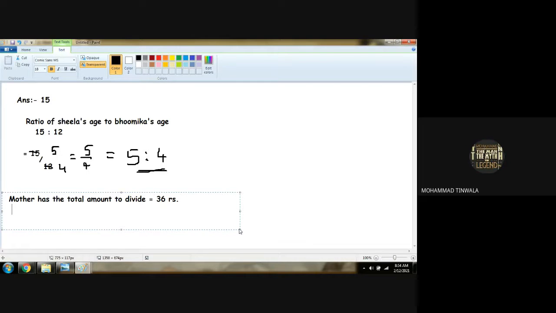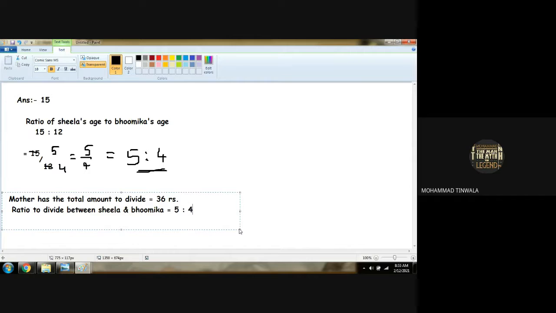Yes. Now ratio to divide between Sheila and Bhumika is equal to 5 is to 4.